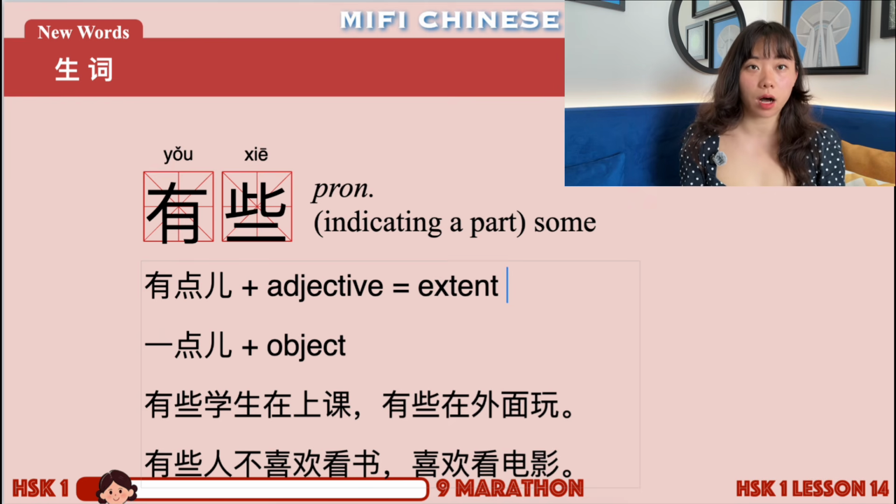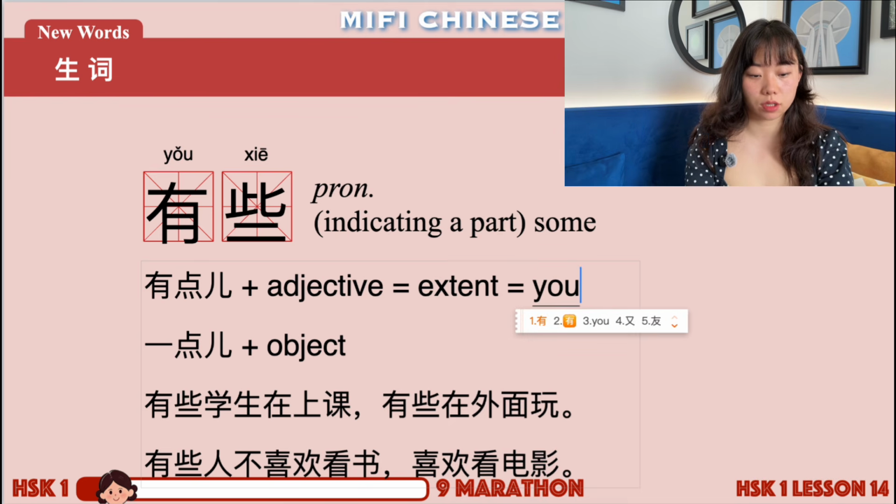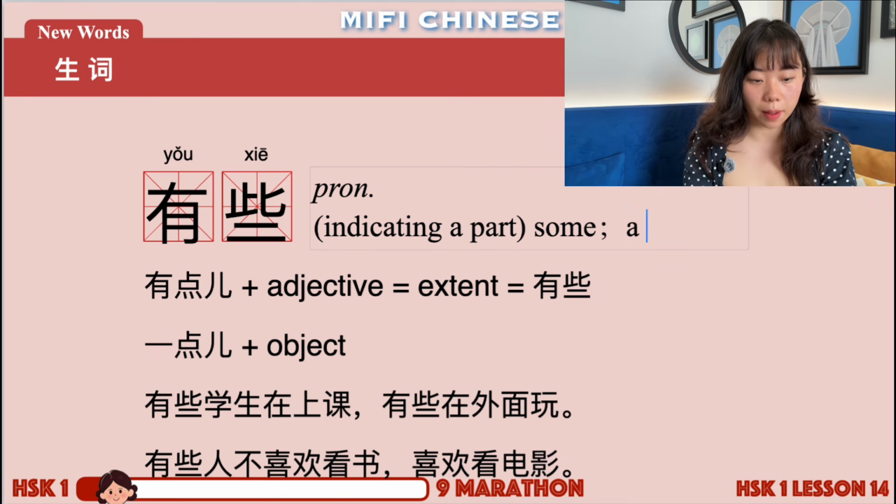I feel a bit hot. So the extent of how much you feel hot. Then here 有点 can be changed to 有些, meaning is the same. 我有些热. I'm a bit hot. So here 有些 could mean some, but it could also mean a bit.